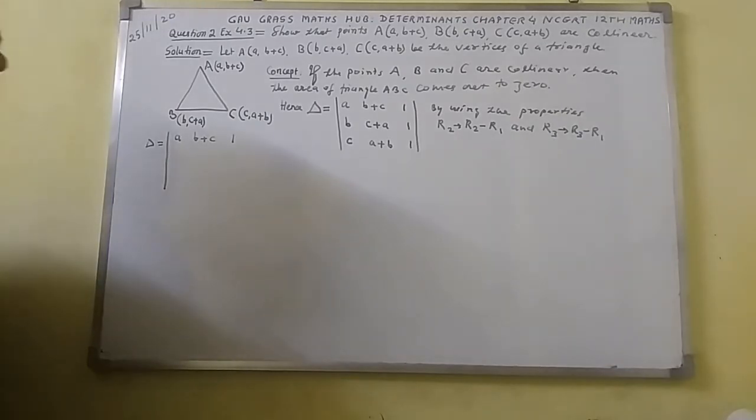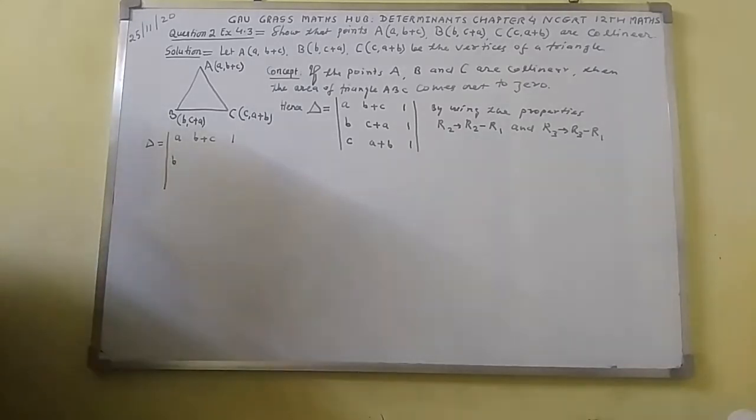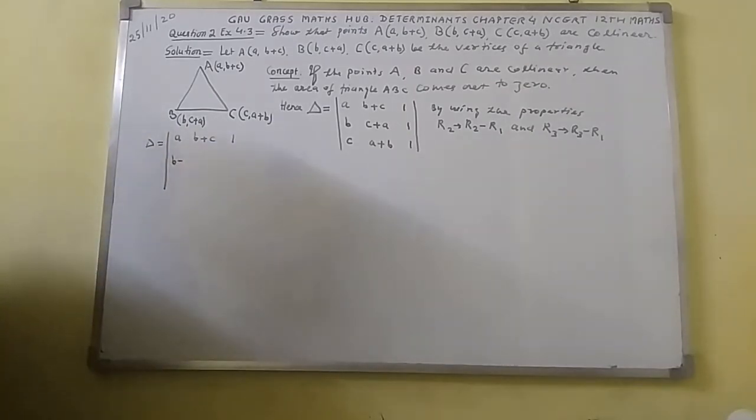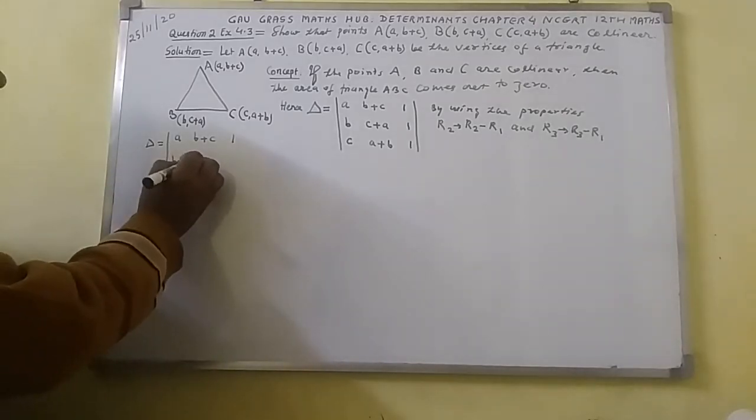So if I take the element of R2 as b, so here write b. Minus is there, right, here minus. For R1, the corresponding element of b in the first row is a. So here write a.